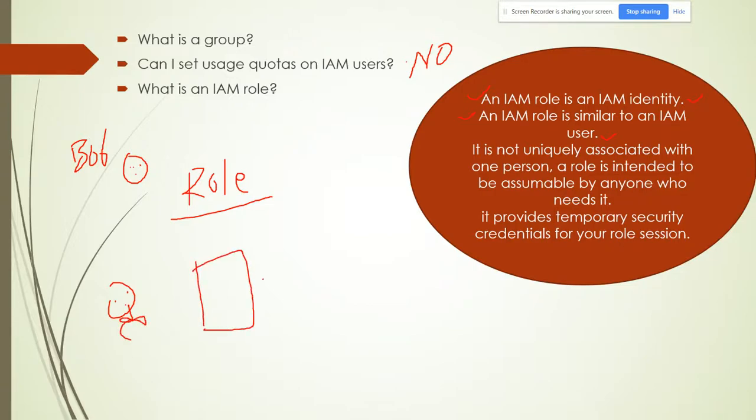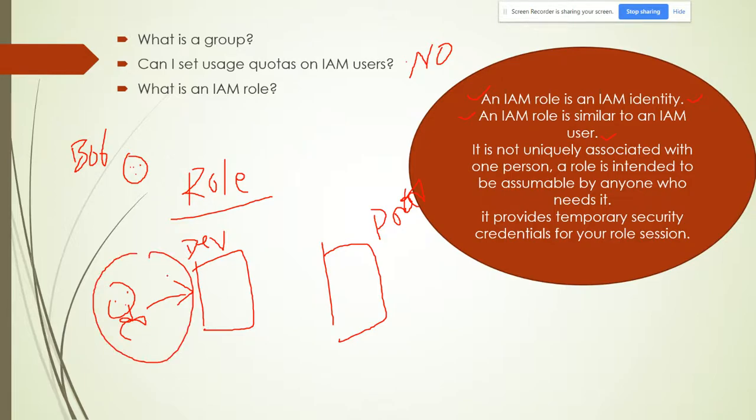Suppose there are two accounts, and your user account is created in development, and you need access in the production account to access some resources. In this situation, since your account is created in dev, you cannot log in to production, because production is a different account. So you have to take the help of roles: create a role and create a trust between these two accounts with the help of this role, and then the user will get the access. To give a real example scenario, I have another picture for you, so I'll show it.